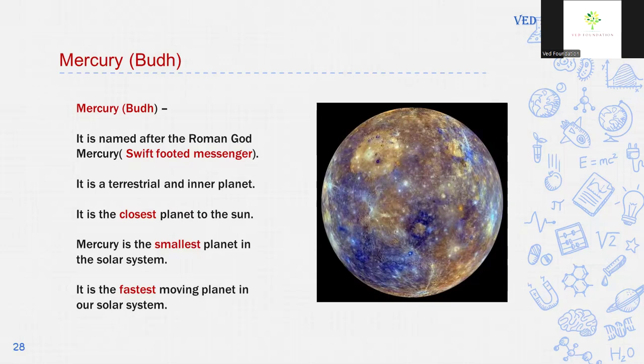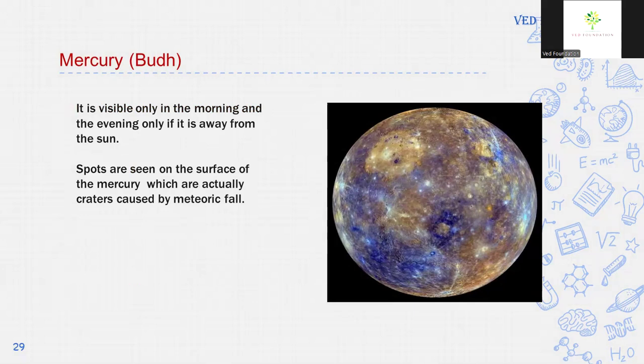First planet is Mercury. It is also called Budh. It is named after the Roman god Mercury, the swift-footed messenger of the Roman gods. It is a terrestrial and inner planet. It is the closest planet to the sun. Mercury is the smallest planet in the solar system. It is the fastest moving planet in our solar system.